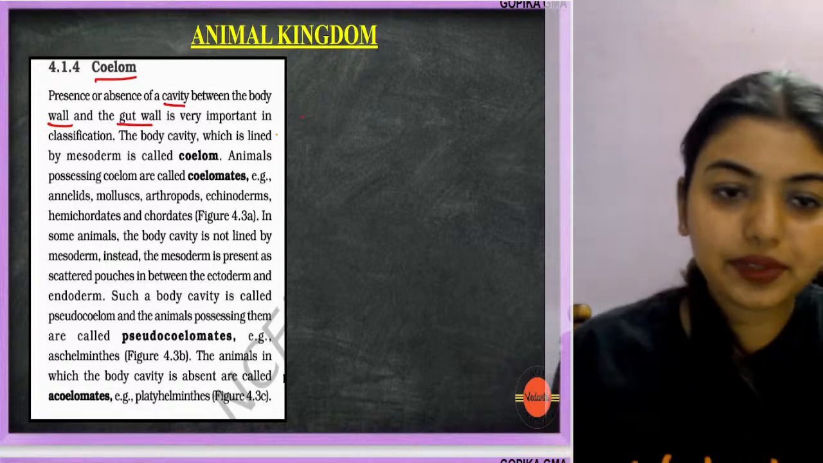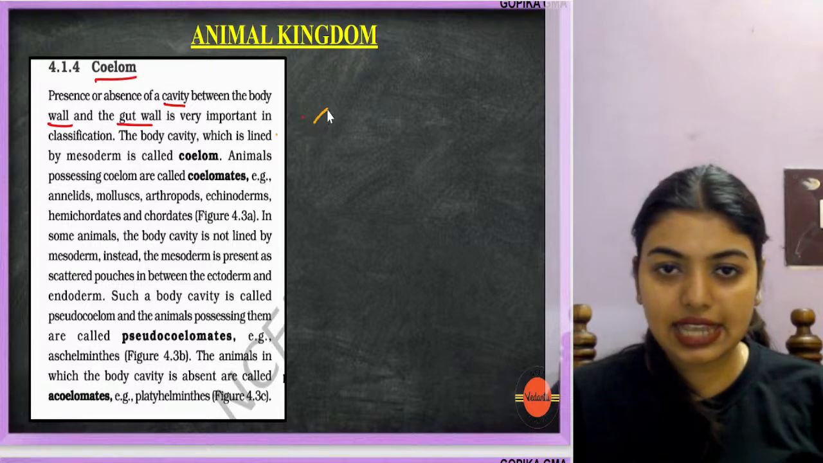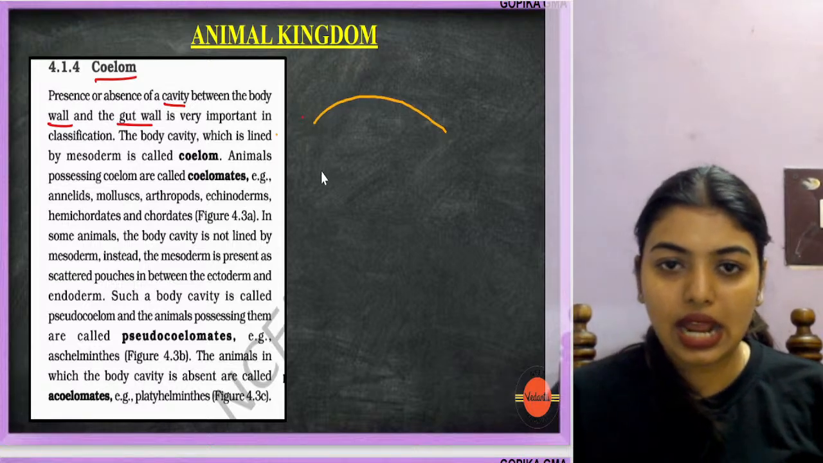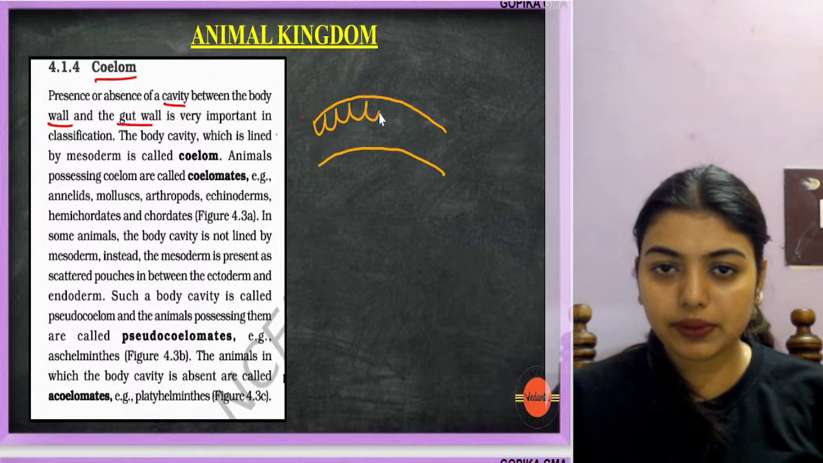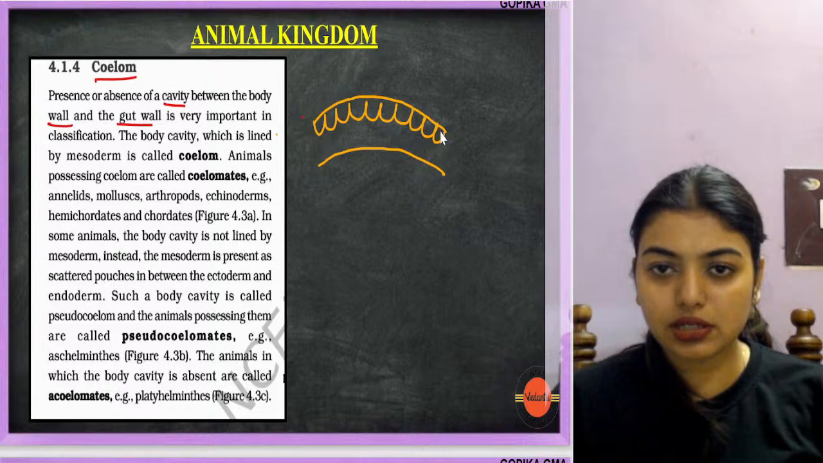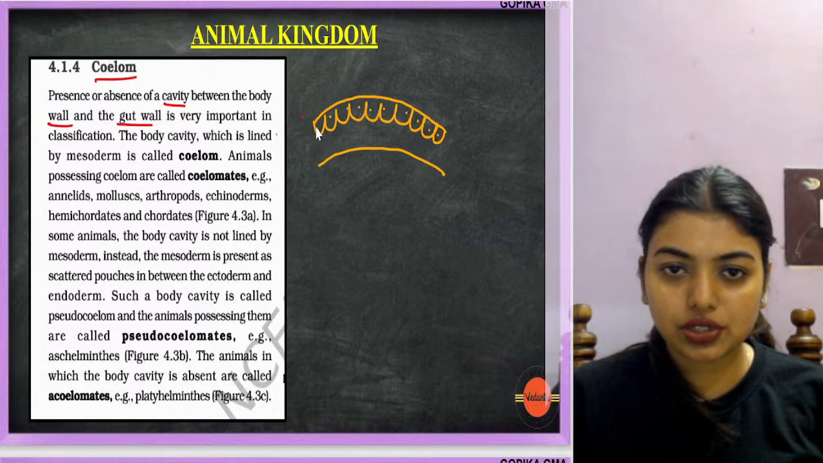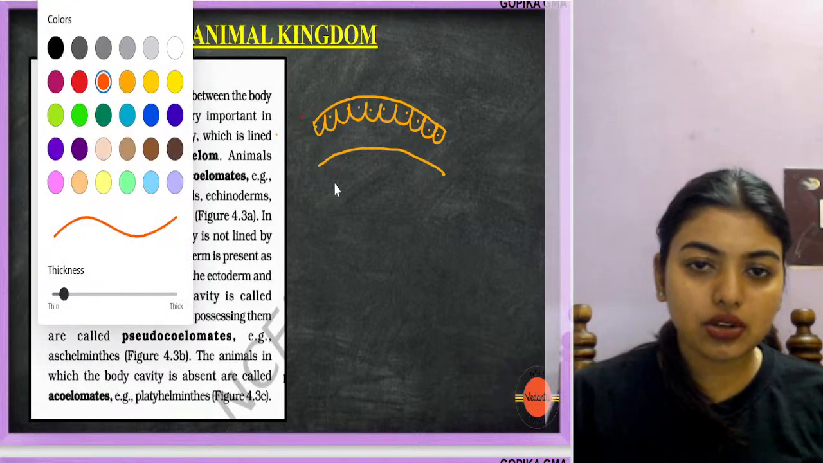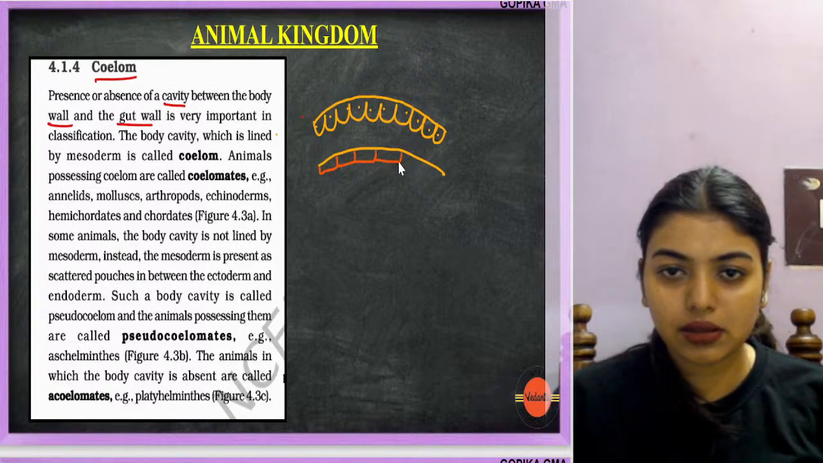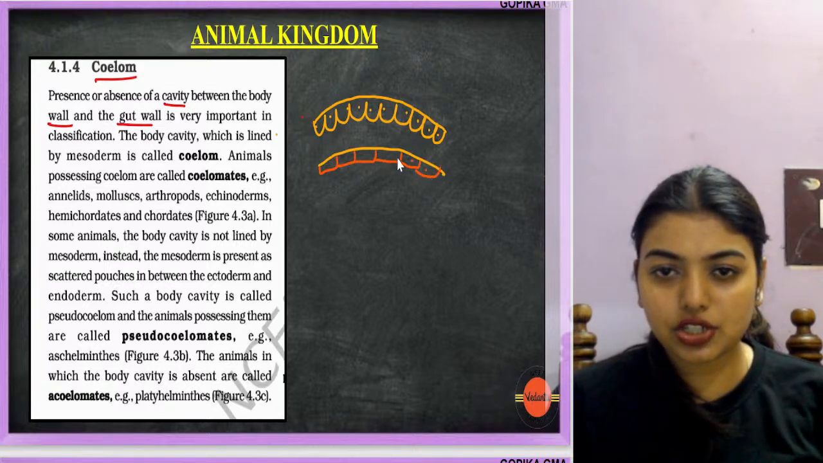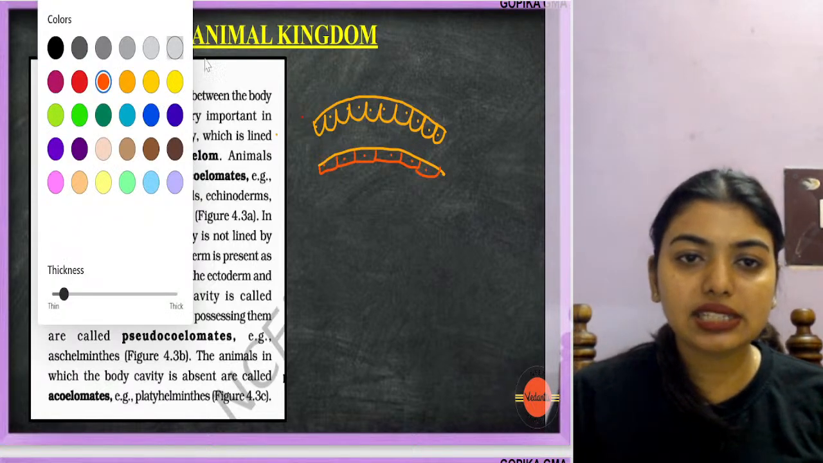Okay, look here, students. There is a cavity. Remember like this: there is a cavity between your body wall and your gut wall. Let's say this is your body wall. Then this is your gut wall. This is just to make you understand, this is not an exact diagrammatic representation. Now between this there is a cavity. This one.